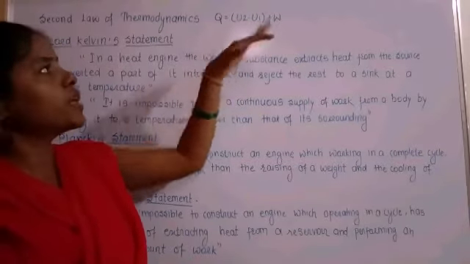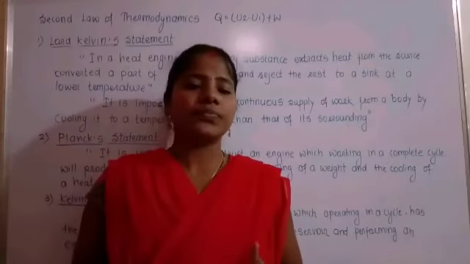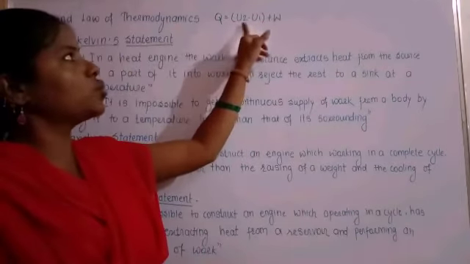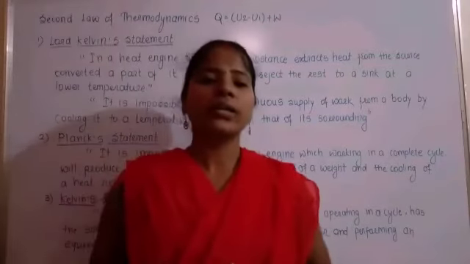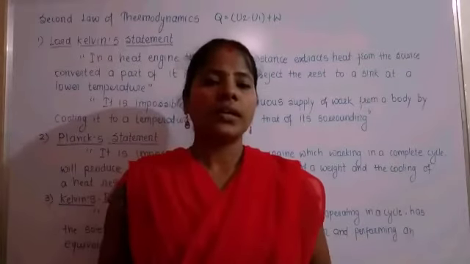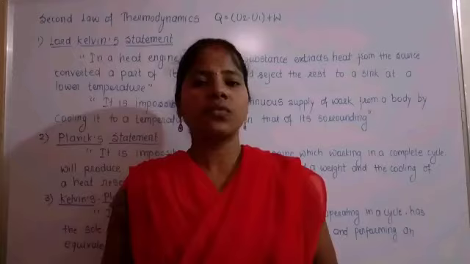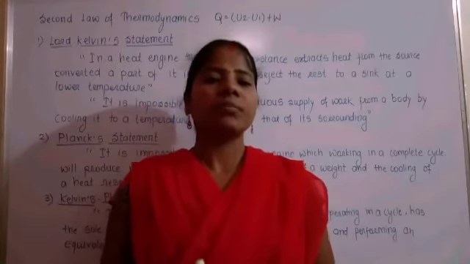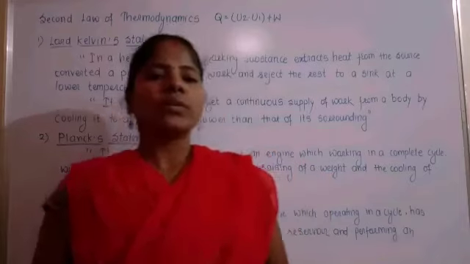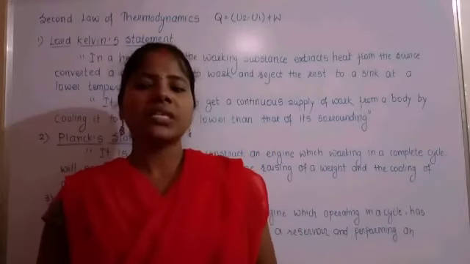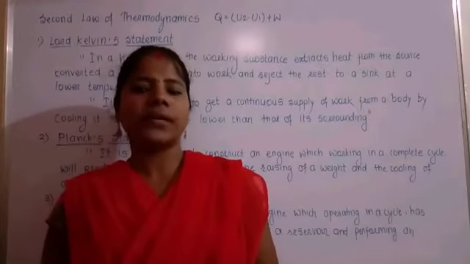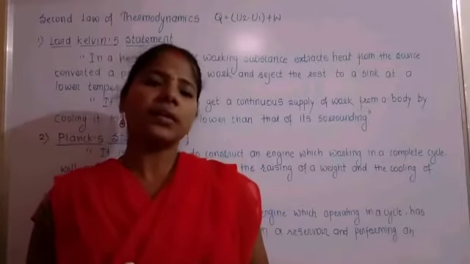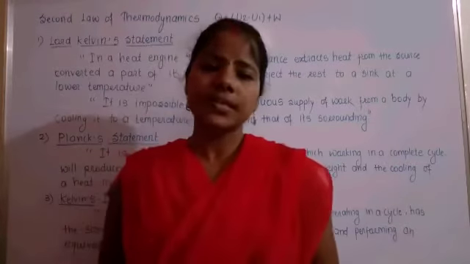So we only calculate the increase in internal energy, U2 minus U1, but we can't calculate the exact amount of internal energy which we use to perform the work done. So the first law of thermodynamics has many drawbacks. To overcome these drawbacks, the second law of thermodynamics was formulated. The second law of thermodynamics is stated in a number of ways, which mean the same thing.